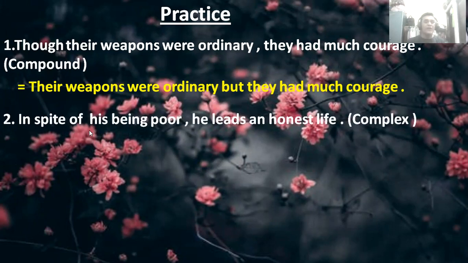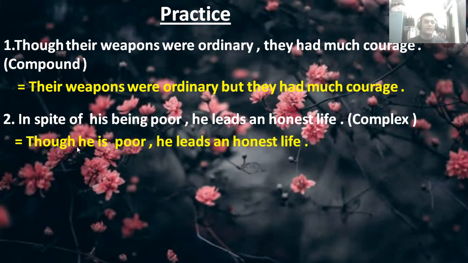Number two: in spite of his being poor, he leads an honest life. What will be the complex in answer? Though he is poor, he leads an honest life. My dear learners, can you understand? Can you realize this portion?